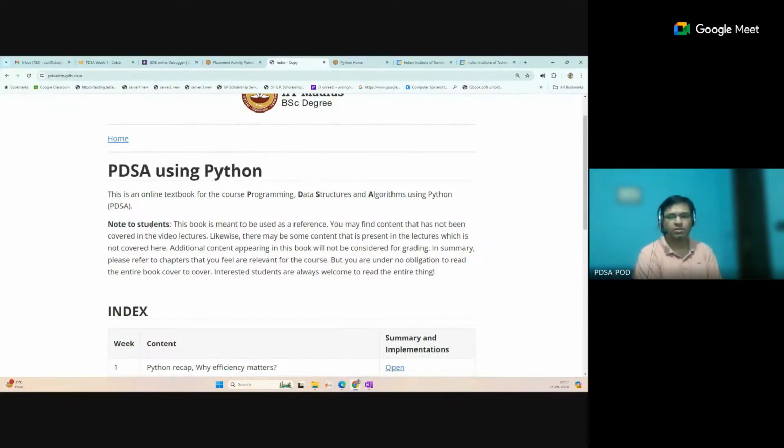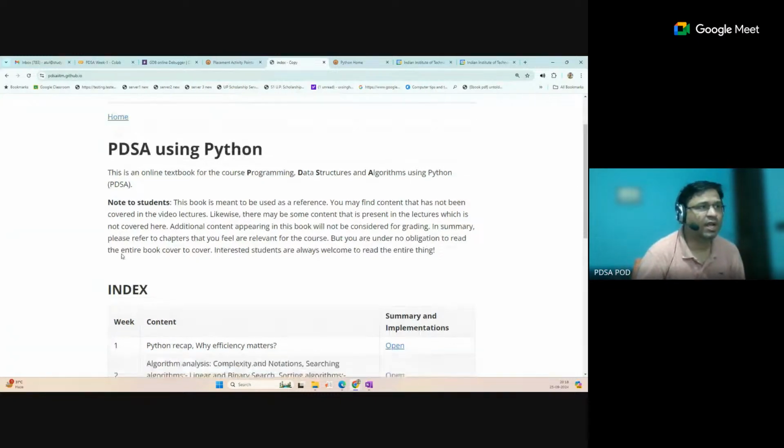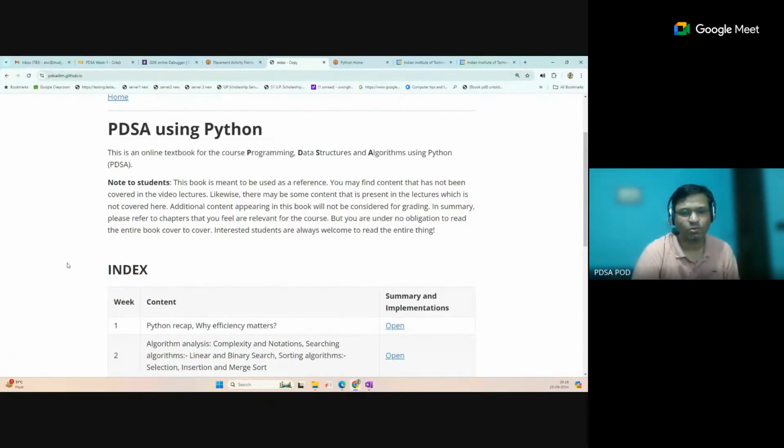Sometimes many companies conduct programming exams, so they also ask coding questions based on these topics. So this course is very important for the entrance of any company. Okay, so this course is important for the selection process. And also it improves the efficiency of your code. Till now you have done Python, you never thought about the efficiency of the code, how fast your code is, how much space your code is taking. But now after learning this course, you will understand why this is important.